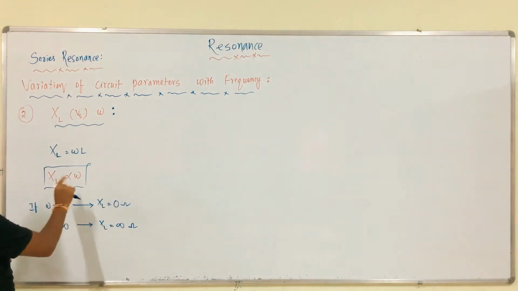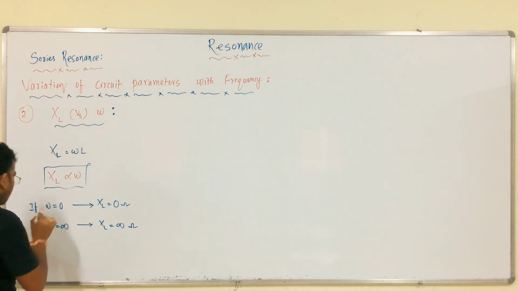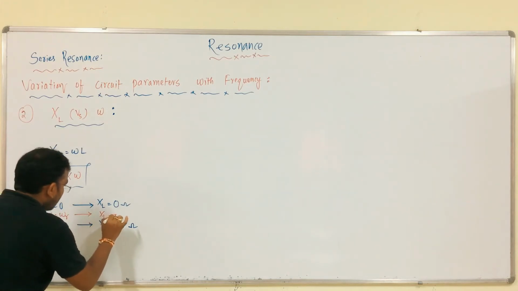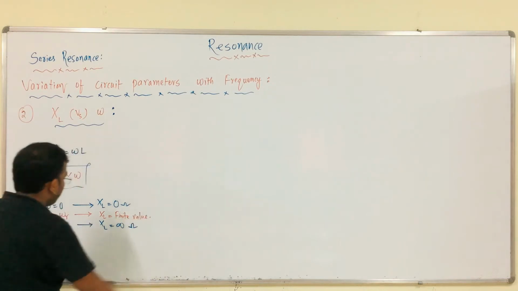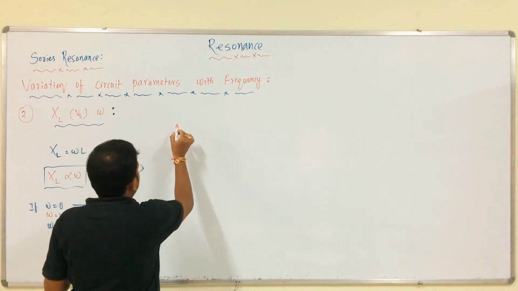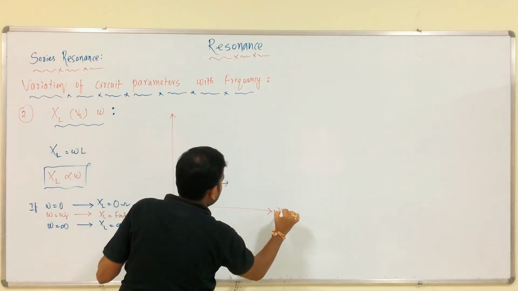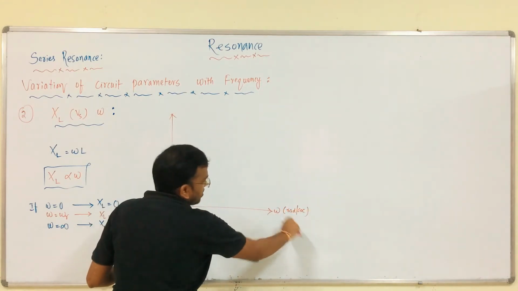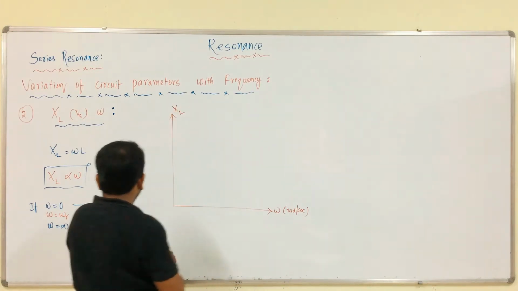If omega is some finite value, we get a finite value of inductive reactance. Based upon this, we can draw the XL versus frequency graph, where frequency can be taken in terms of hertz.